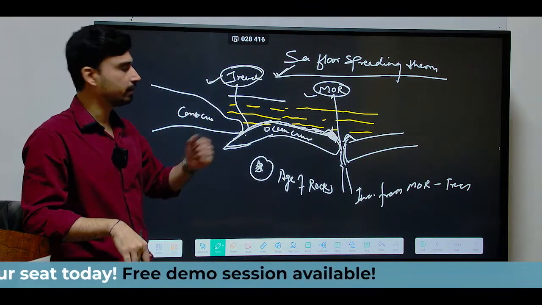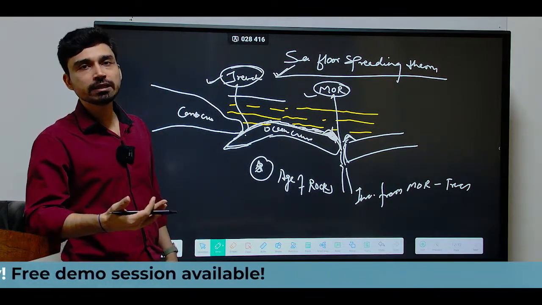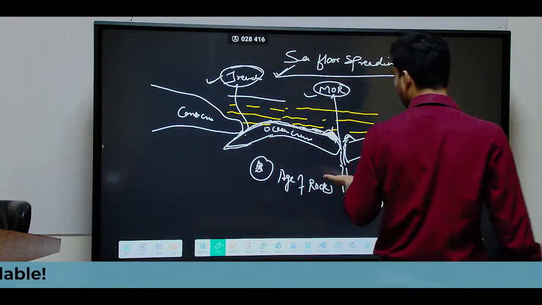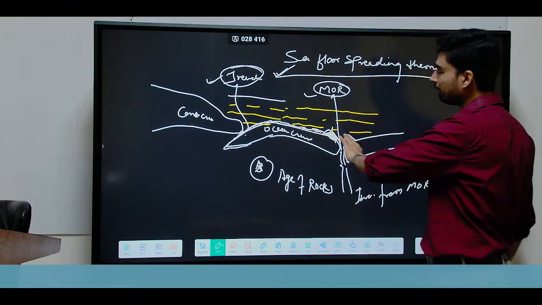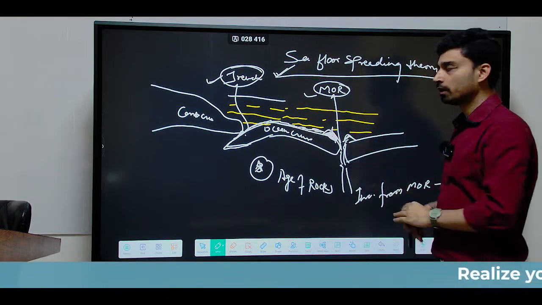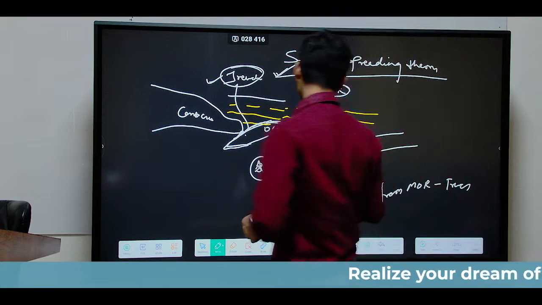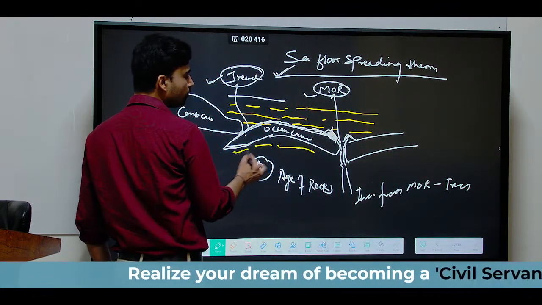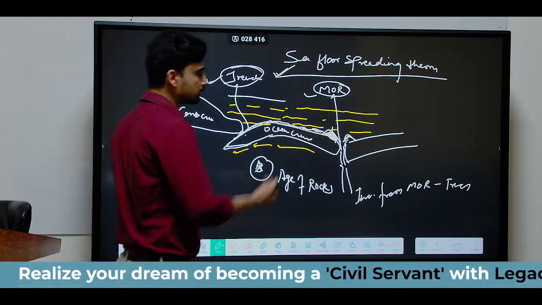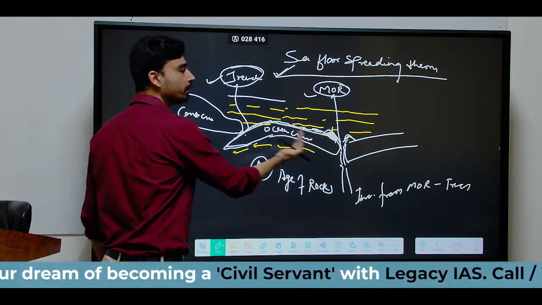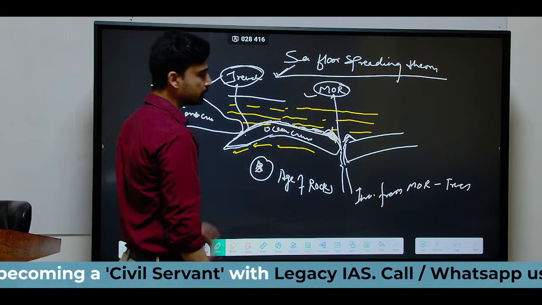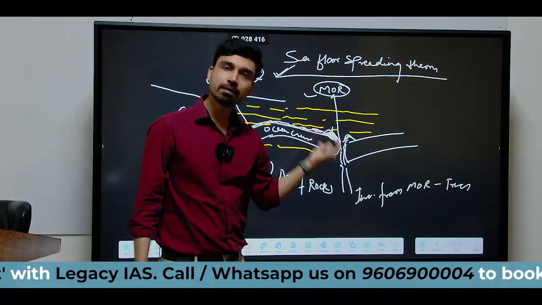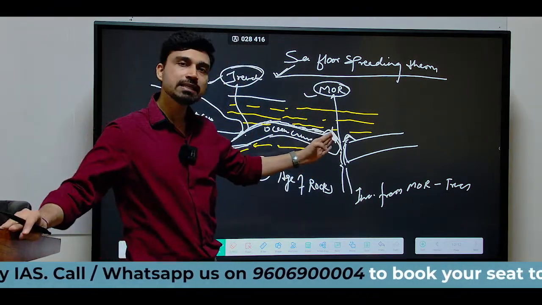How can we explain this? Why does the age of rock increase from ridge to trench? Simple logic is there. What is happening here? Magma is continuously erupting and depositing itself near the crust. But at the same time, if you remember what we discussed yesterday, Arthur Holmes has said that the convection current is continuously moving away from this ridge. Thus, it is also moving the plate away continuously from the ridge. Thus, the new rock layer has formed here, but this rock layer will not remain at the same place. It will slightly get displaced away from the ridge.